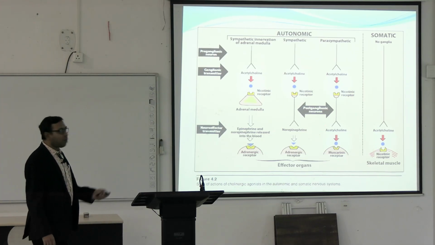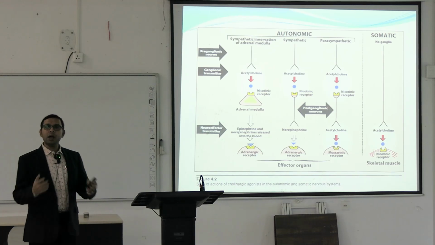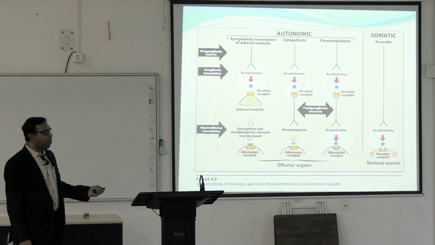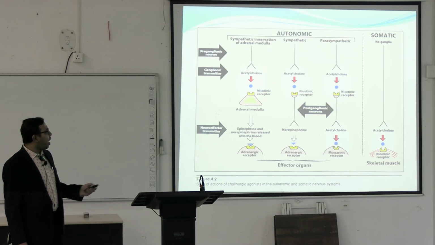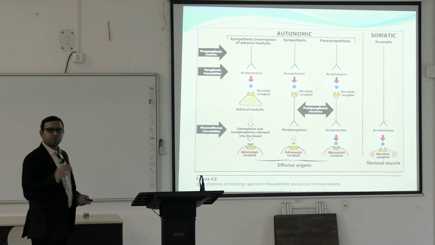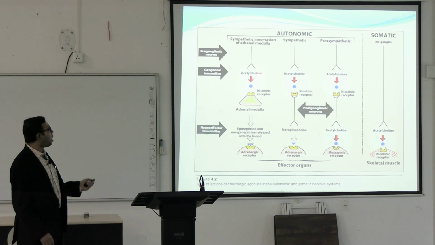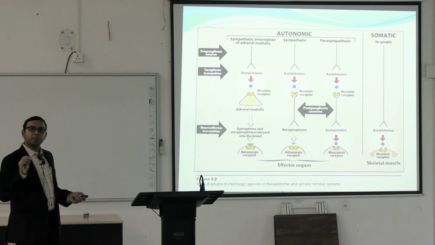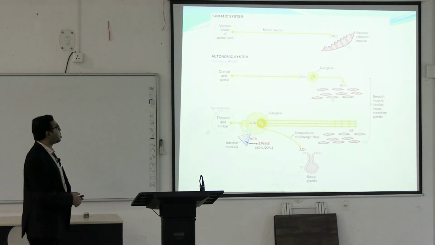In the postganglionic fibers, there is a difference. For the majority of the postganglionic sympathetic fibers, the neurotransmitter is norepinephrine or noradrenaline. For the majority of the parasympathetic postganglionic fibers, it is acetylcholine. Apart from this, there are some other areas where acetylcholine is also the neurotransmitter in sympathetic postganglionic fibers.